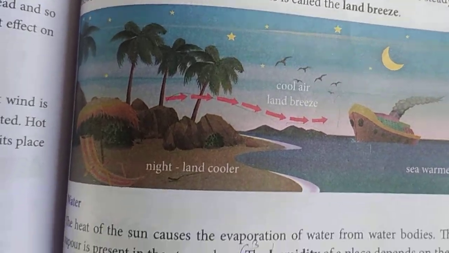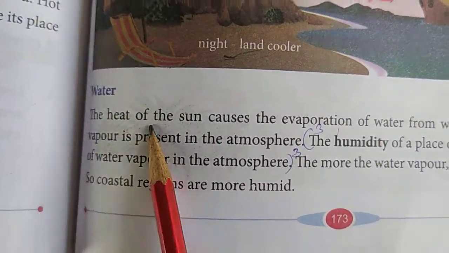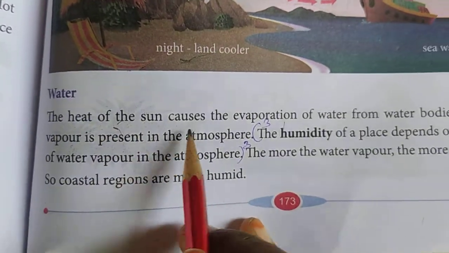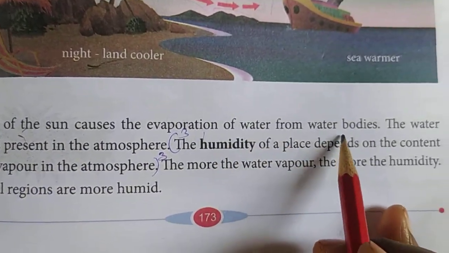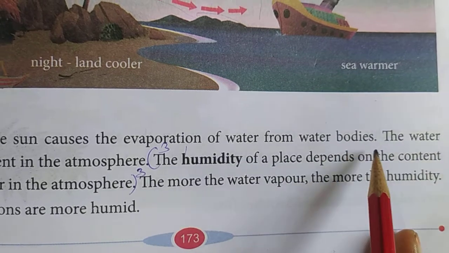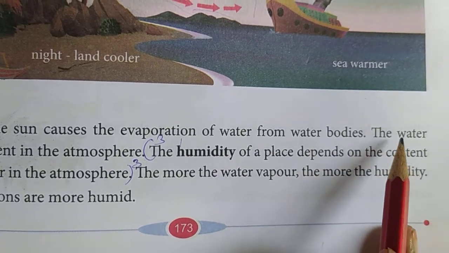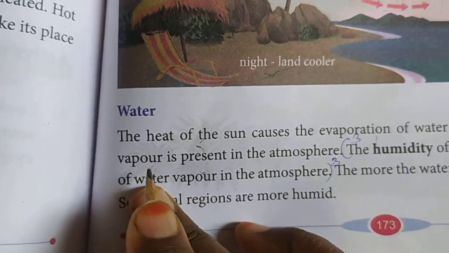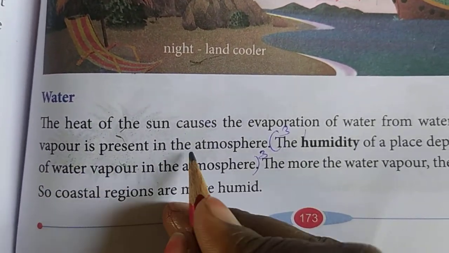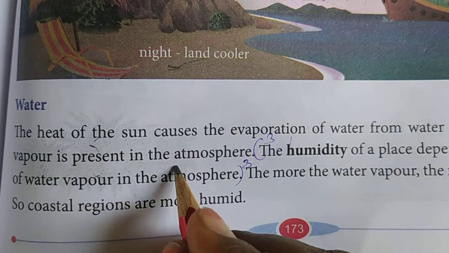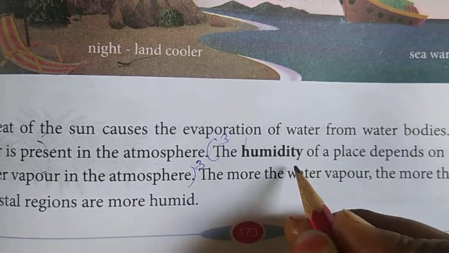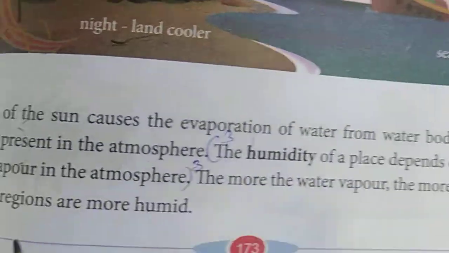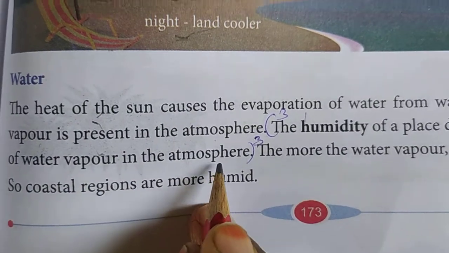Okay, children? Now water. We know that because of the heat of the sun, water gets evaporated from the water bodies, that means from rivers, seas, oceans. Yes or no? And this water vapor will be mixed up with the air, that is nothing but the atmosphere. The humidity of a place depends on the content of water vapor in the atmosphere.